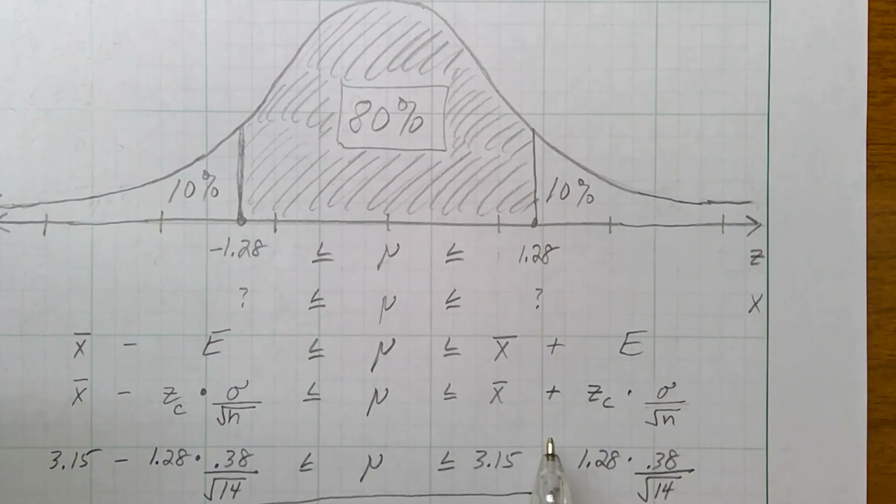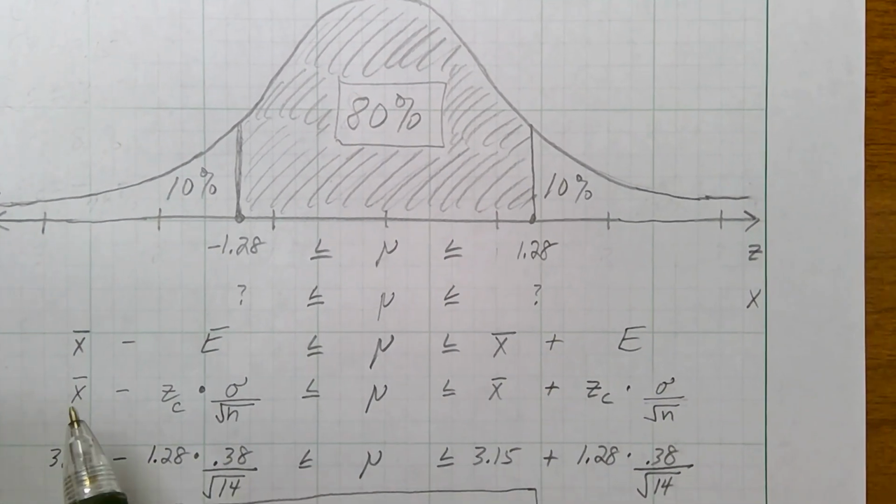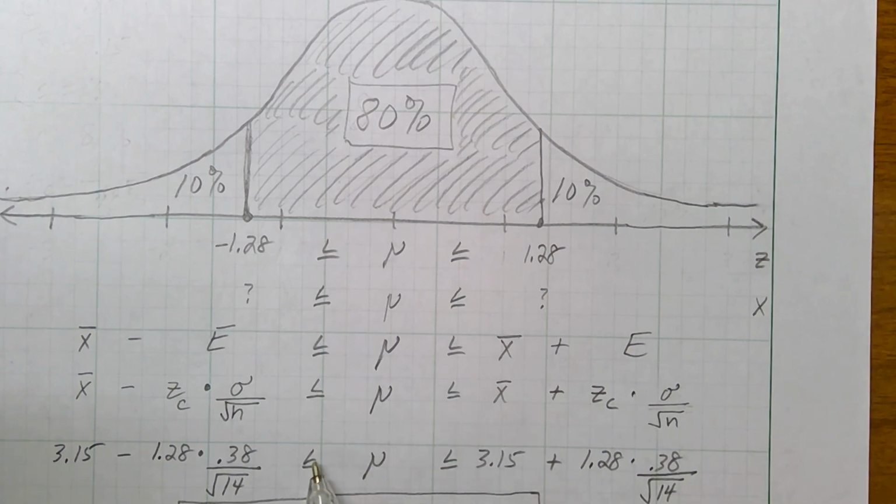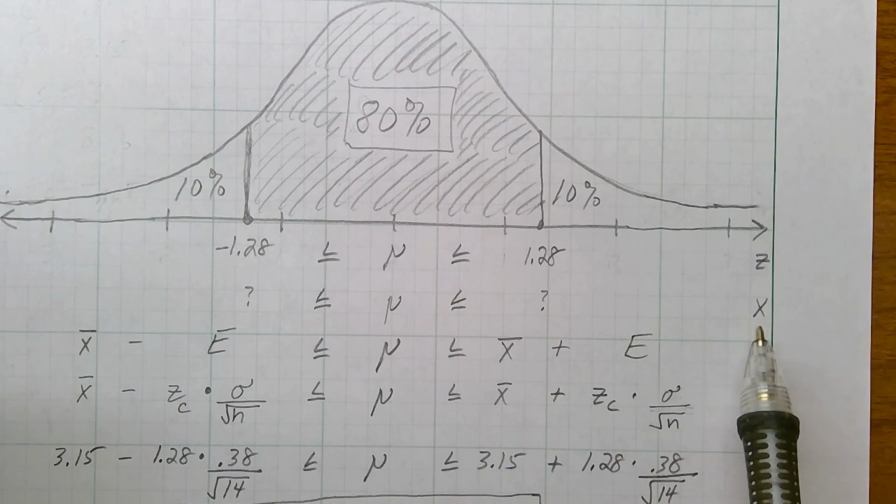So let's plug in some numbers. The rest of it's pretty easy. Over here, x bar, the average weight of our sample, was 3.15 grams, minus, what's the z number we were talking about? 1.28, times the population standard deviation that was given, 0.38, which we have to adjust by dividing by the square root of n. We caught 14 hummingbirds. Same thing over here. The only difference is plus. So I know that mu is between whatever these work out to be, and that'll be our x number.